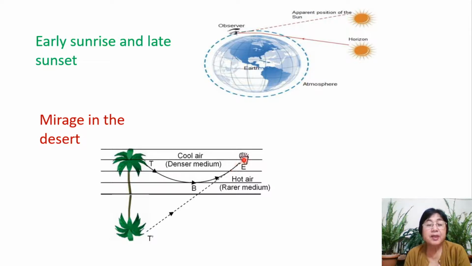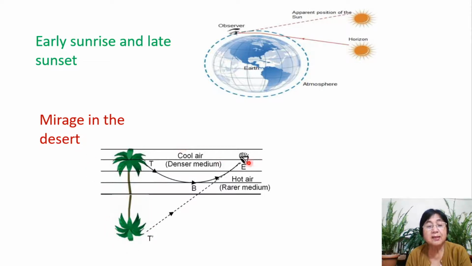As a result, an observer will not notice the object here, but it will appear to him that the object is here. So what does it look like? It looks like there is water here, so that you get the image of this palm tree down, inverted. So to an observer, it appears there is a pool of water over here, and he will be fooled by that. This is known as the mirage.